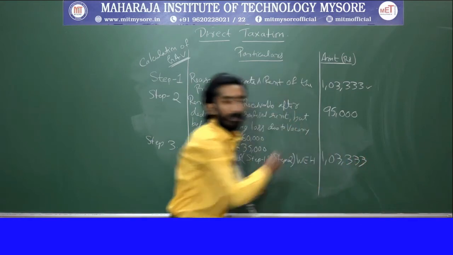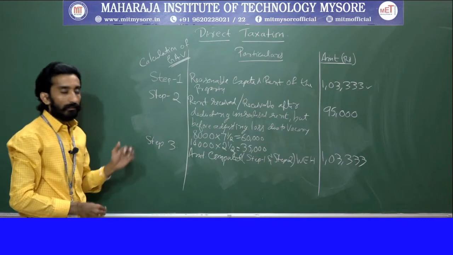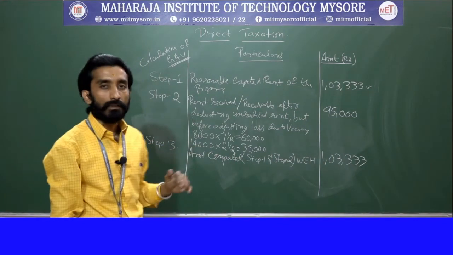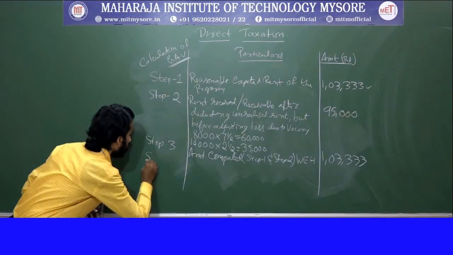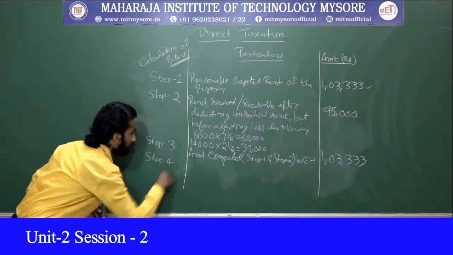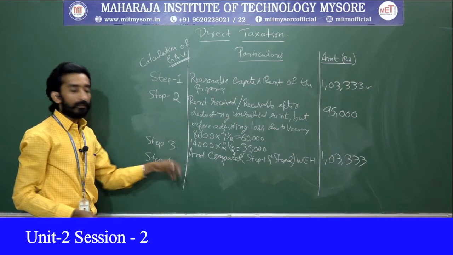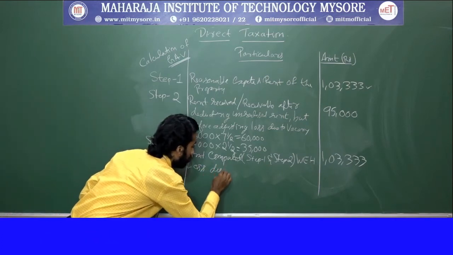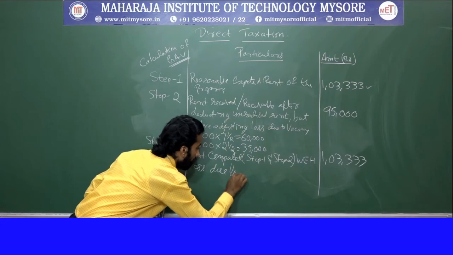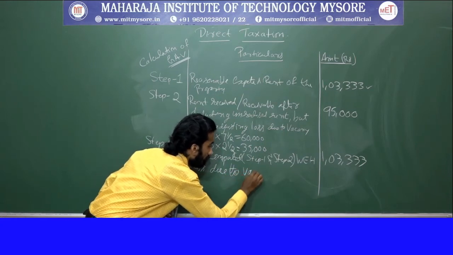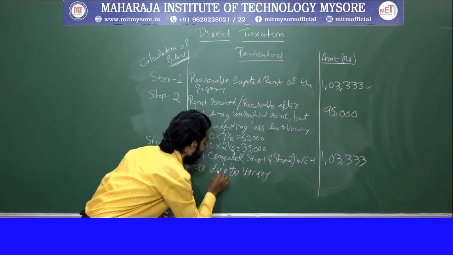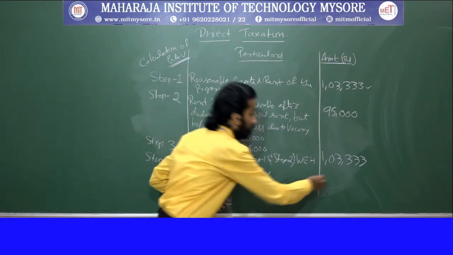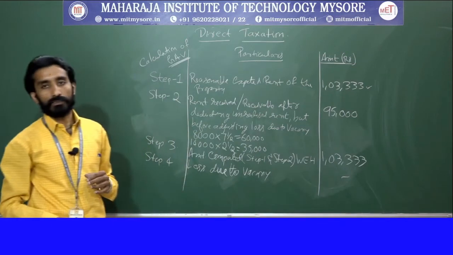1,03,333 is higher. Clear? So this is step 3, right? Afterwards, next thing is step 4. Step 4 says loss due to vacancy. So what is loss due to vacancy in this problem? We don't have any information.